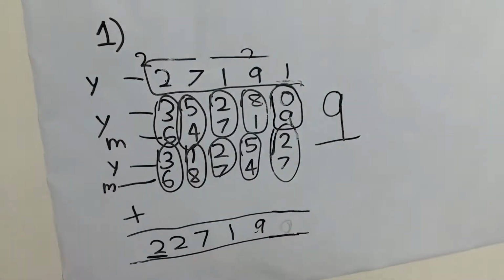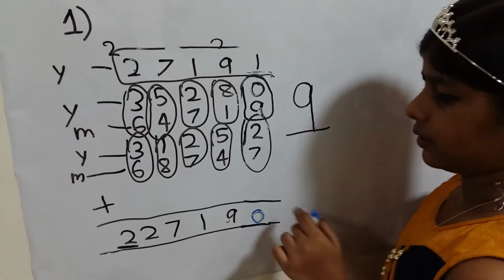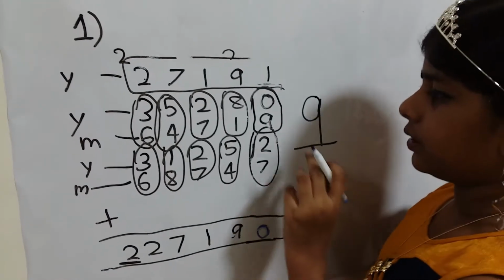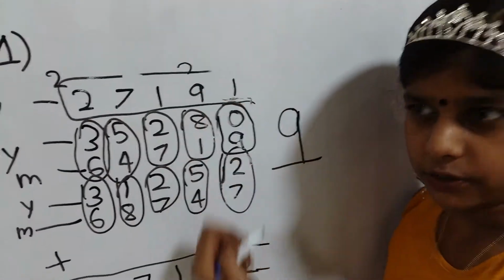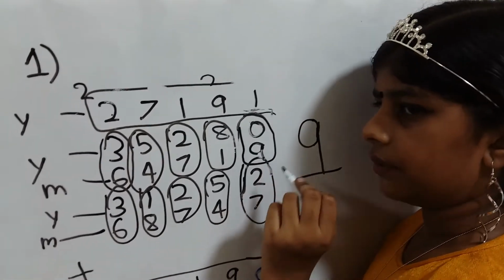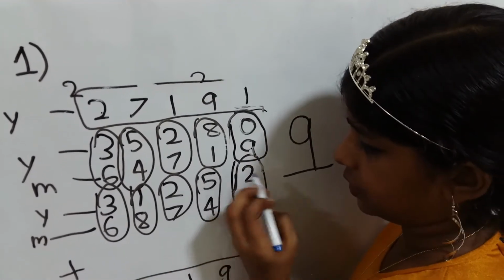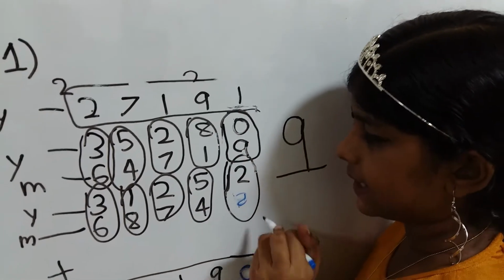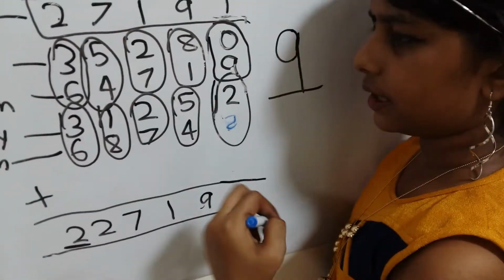The marker ink is not working, so I'm going to use a different marker. So I'm going to put a 0 down here, okay? So when you put a 0 down here, on the top number over here, you need to change. You need to add one more because there's one on top, and you need to make it 20. But then you can't add one more here because 9 plus 1 equals to 10, and it's a 2-digit number. So you have to change this to an 8. So then it will add up to a 10, and then this one will add up to a 9, and this 2 is 10, this 2 is 10. So 10, 10, then you get 20.